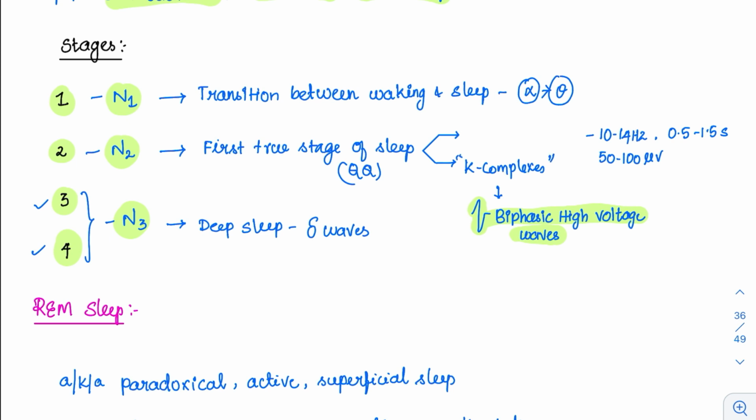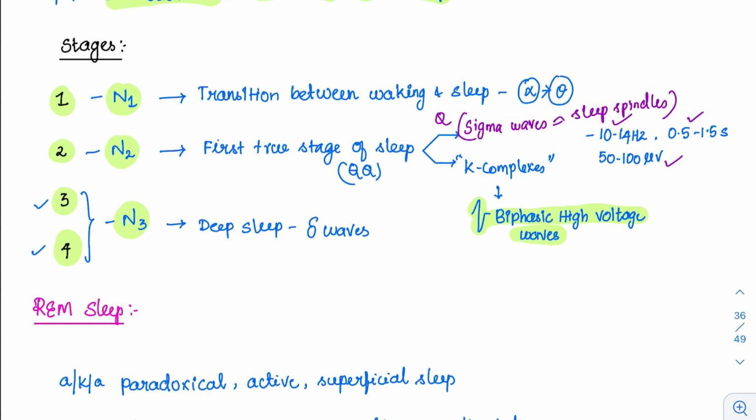They also saw some bursts of waves which had a frequency of 10 to 14 Hz, lasting 0.5 to 1.5 seconds, and 50 to 100 microvolts. These bursts of waves are called sigma waves. These sigma waves are also called sleep spindles. So this second stage of sleep is very important. Two findings are there.